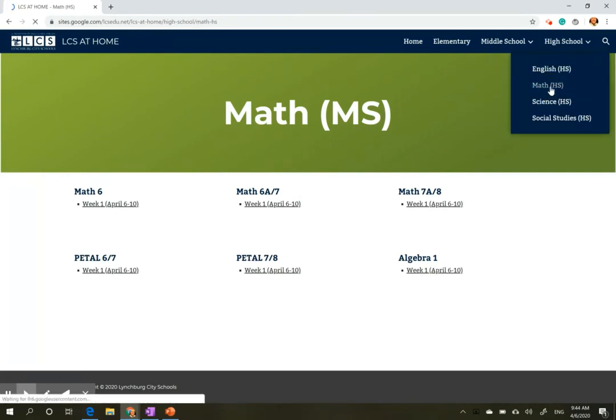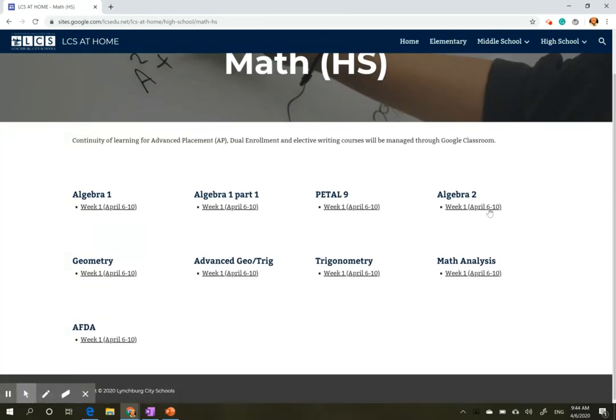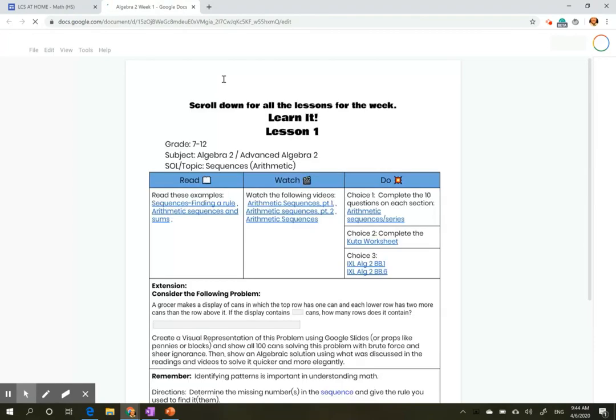Now, you'll notice here in the math that there's no Algebra 2. So if you are taking Algebra 2, you're going to have to jump over to the high school math. Algebra 1 is in both, but Algebra 2, you got to jump over to high school, and you'll see there we also have 2 lessons for Algebra 2 this week.